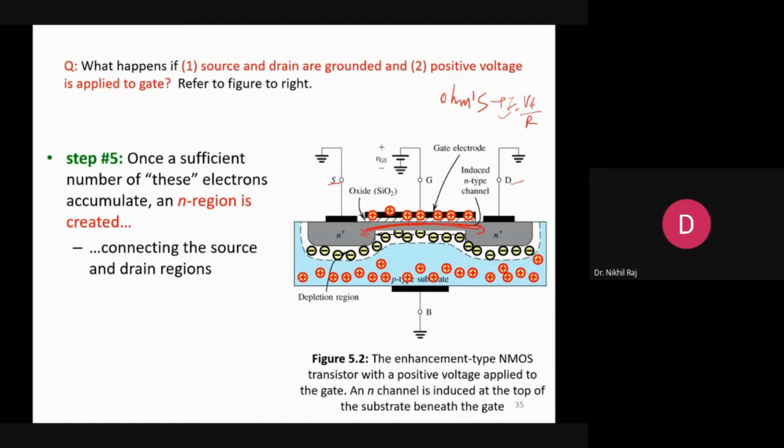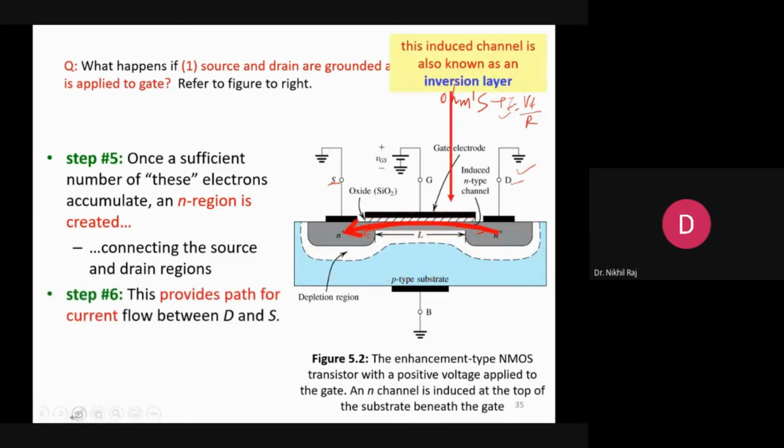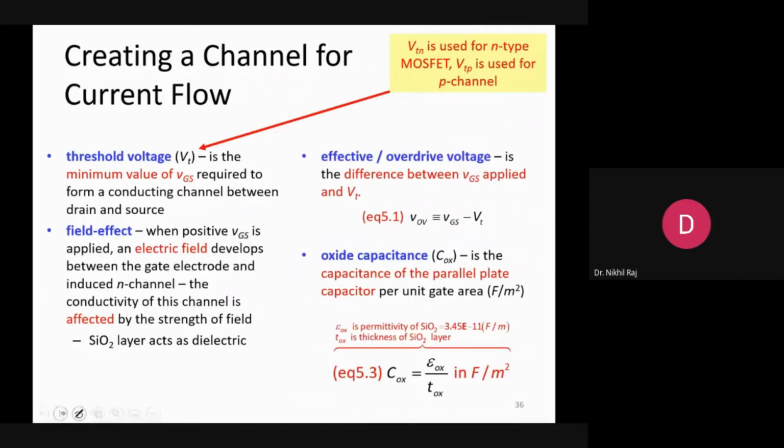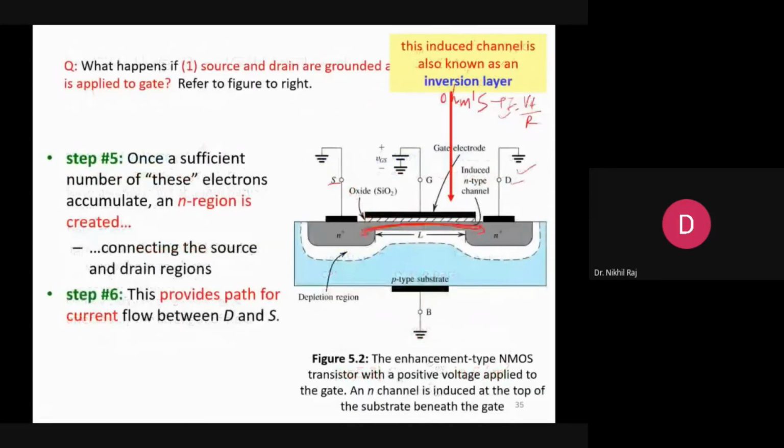In order to make the current flow, we have to provide some voltage at the drain node. So at the drain, some potential will be applied, and it will create the current flow. A current will flow once the potential is applied here, from drain to source.